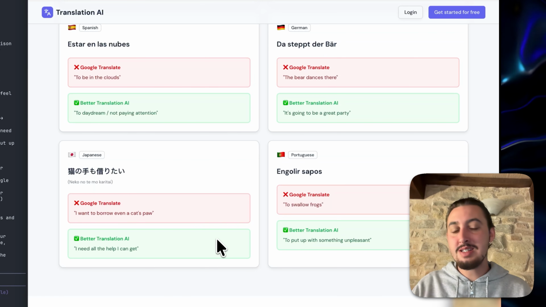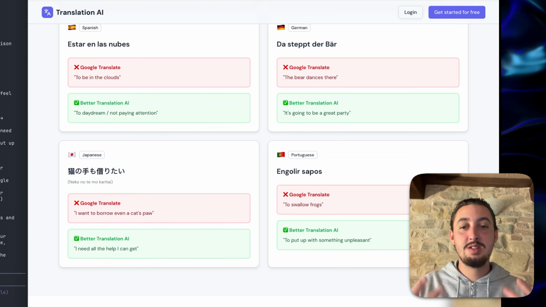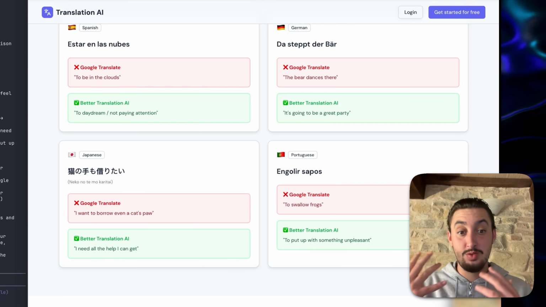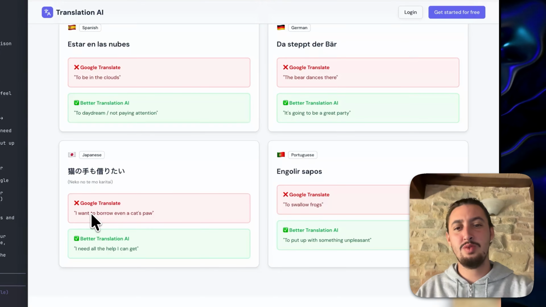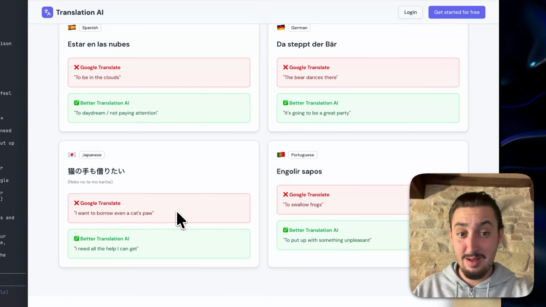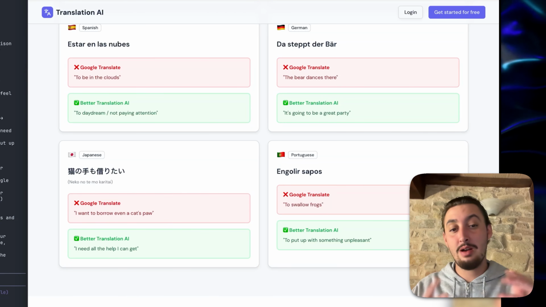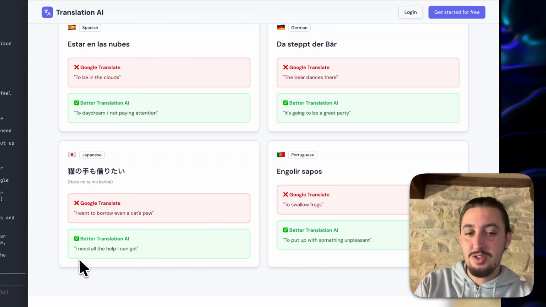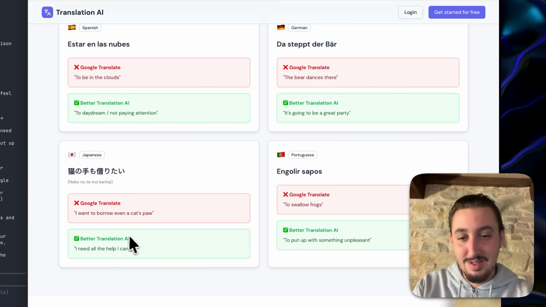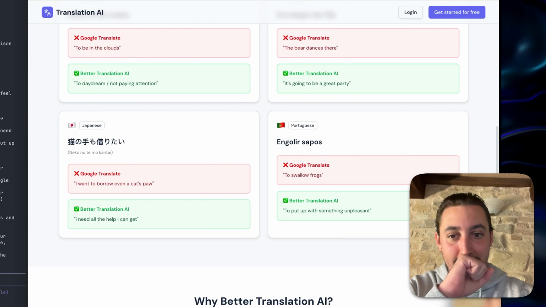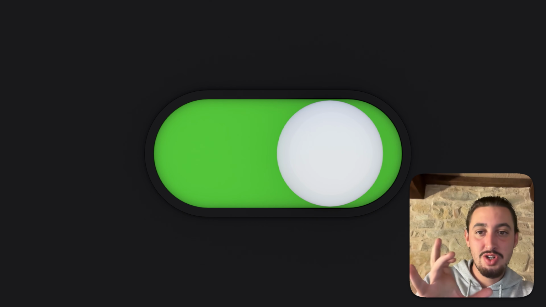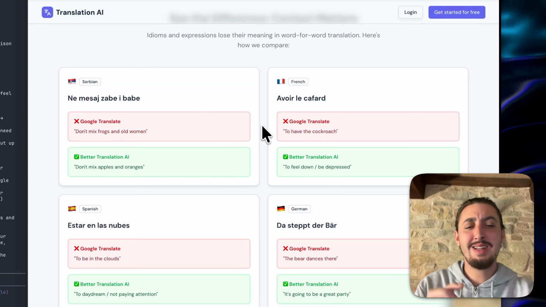So I'm really happy with this because this actually speaks to the problem that drove me to make this, because I would hear things like this, translate and go, you want to borrow a cat's paw? I'm like, I'm not going to cut off a cat's paw for you. I don't know what you're asking me here, right? But it's just a simple idiomatic expression. So this speaks to it. I could make it a little bit better and make it so there's a little switch, reveal the true meaning. Yeah, let's go ahead and do that.